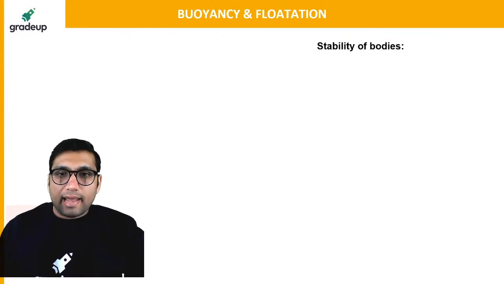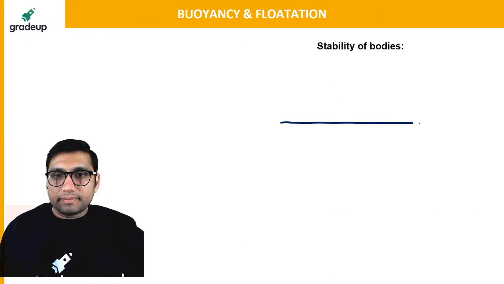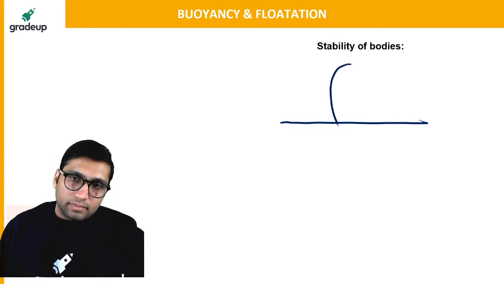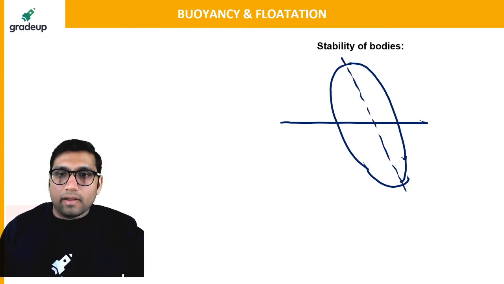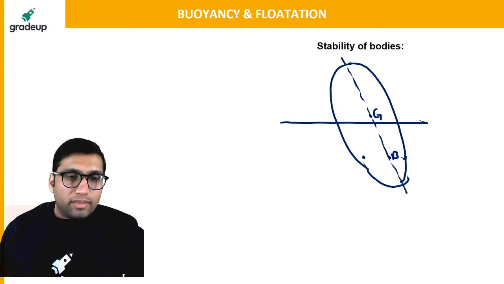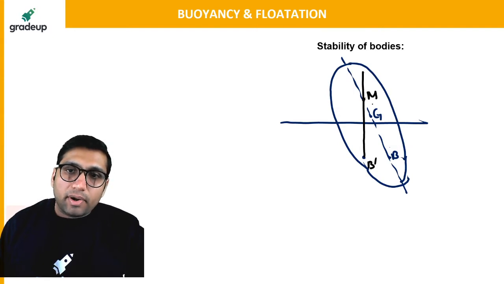Okay, let me just draw another diagram. Let us say that this was your body initially. This was, let us say, point G. This was your initial point B. Because of tilting, this is the new center of buoyancy, B dash. There will be a force acting in this direction. If you join this, you will get the point of metacenter. This is the metacenter point.